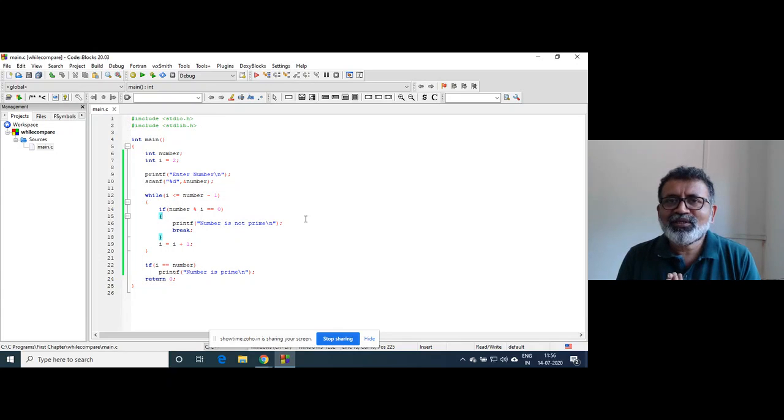What is basically the definition of a prime number? A prime number is defined as a number which is divisible by only that number.